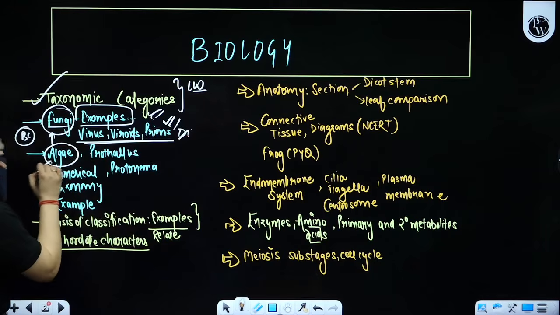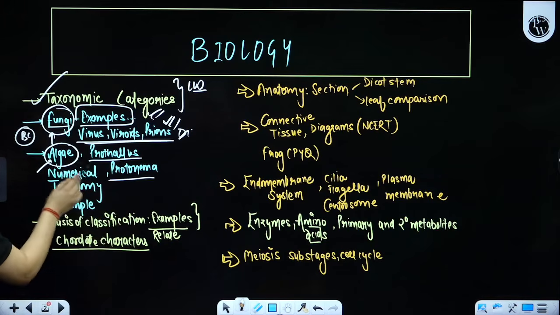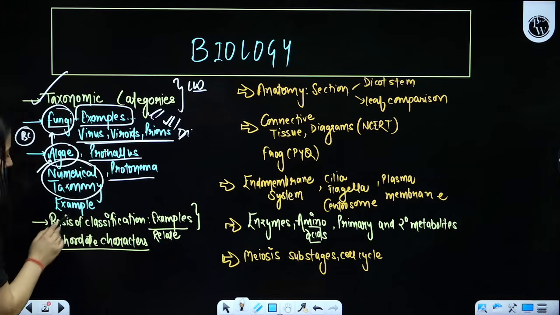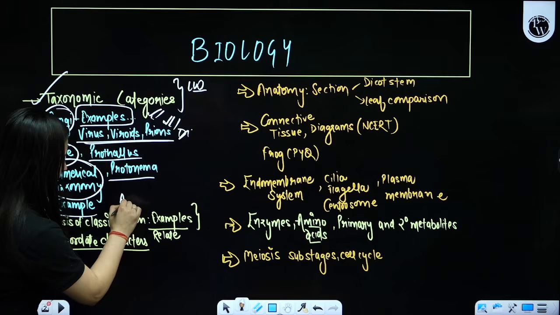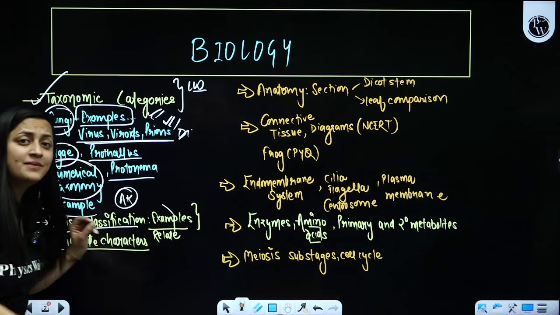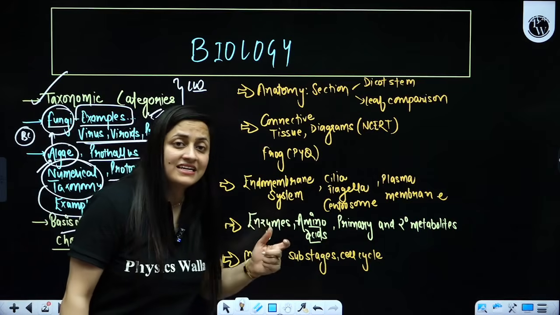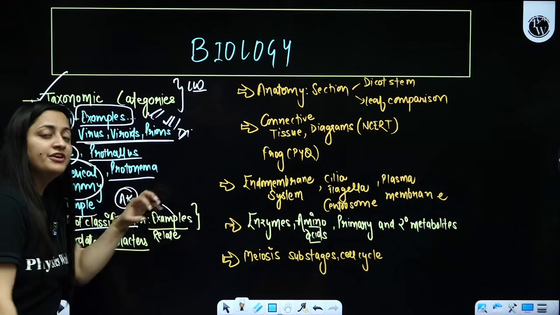Now algae, that comparison table is very important. Terms like prothallus, what is protonema, what is numerical taxonomy, the other names here, and of course the examples are very important. Then comes the animal kingdom. I know students struggle with the examples part here. So what you have to do is understand the basis of classification, what exactly is meant by basis of classification, and relate it with different phyla.